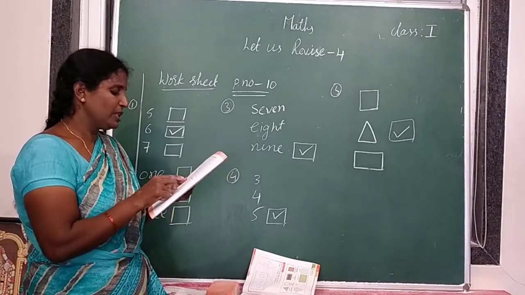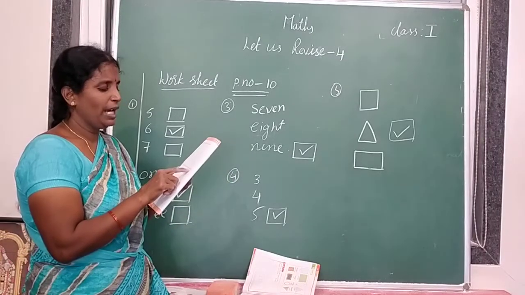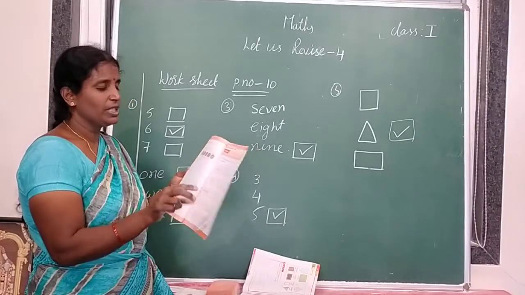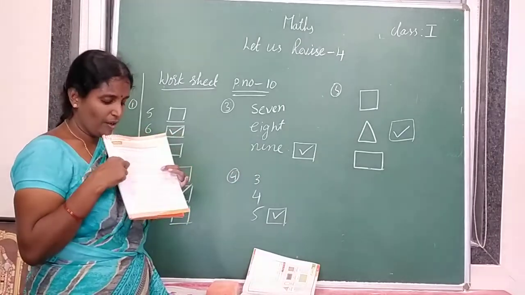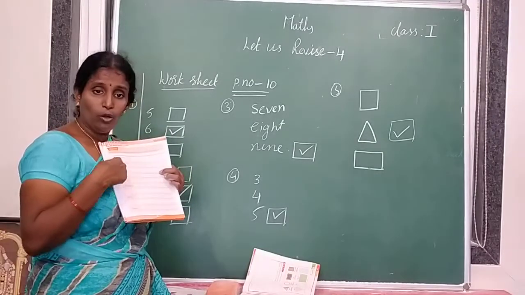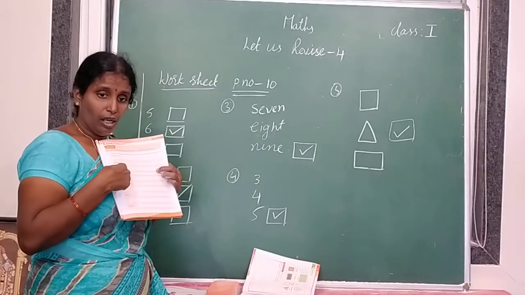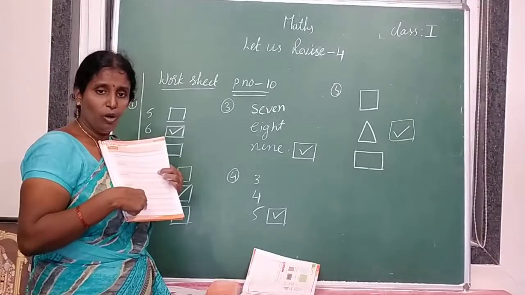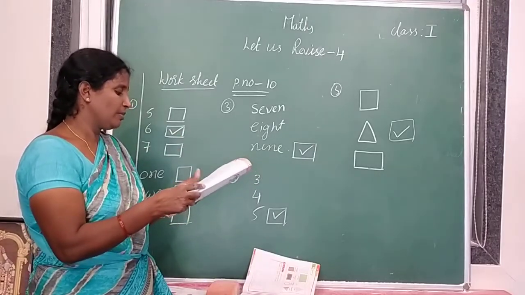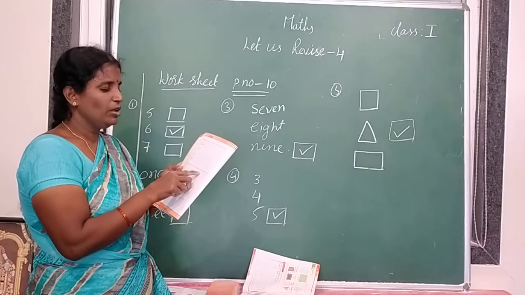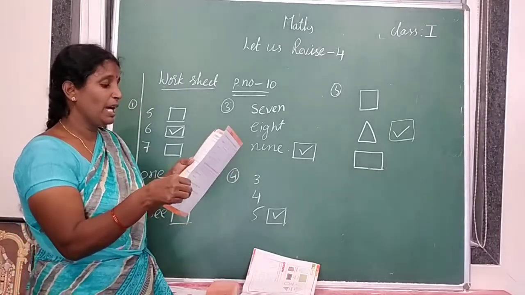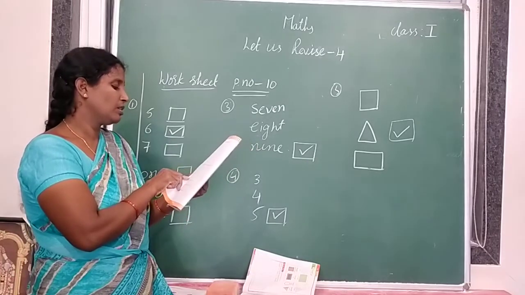Next, among the objects in your room, which shape has more objects? So here you already wrote the number of objects in your room. So count in your room which objects are more. You have to write the name of that shape. Among the objects in your room, which shape has more objects?